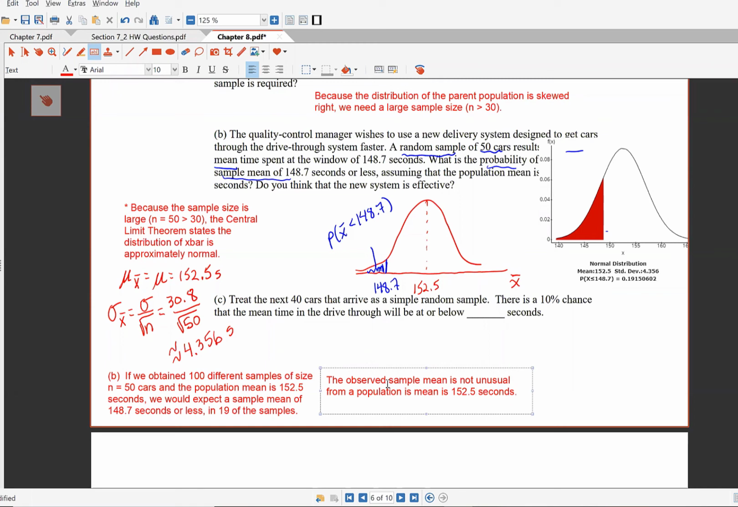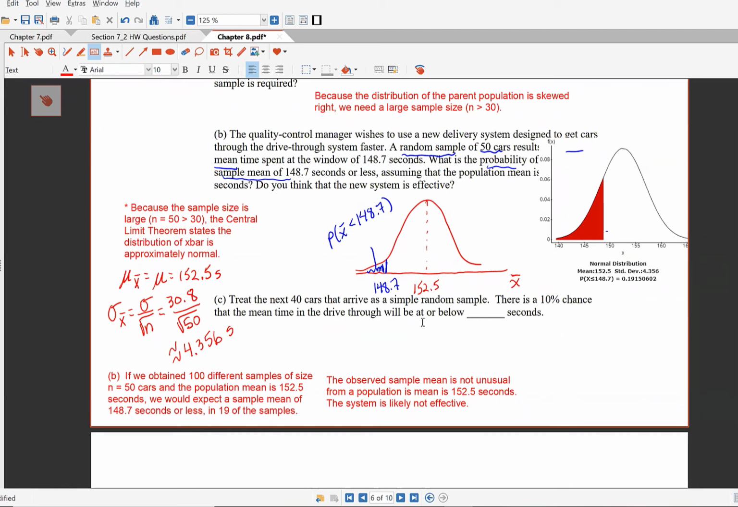Because the result's not unusual, the system is likely not effective. Bottom line is, it's not at all unusual to get a sample mean of 148.7 seconds from a population whose mean is 152.5 seconds. And so because it's not unusual, you just happened to grab 50 cars that got through the system quickly, right? They didn't order the cheeseburger with no pickles, causing all the cars to slow down.